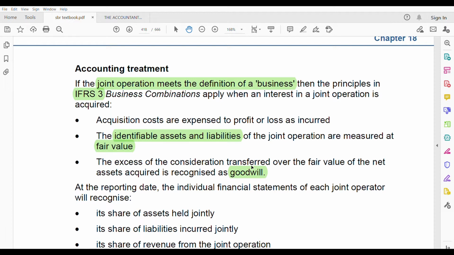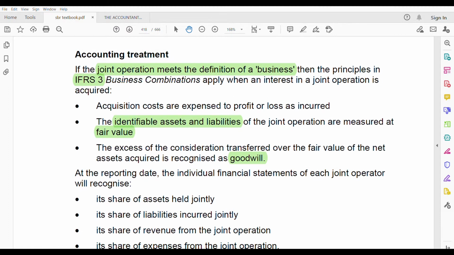Rest everything is the same. So this is the beauty of group accounting. Remember one thing: if you know one standard properly, it will help in the other standards also, when you have to apply the same thing. That shows you should have a very deep understanding and some knowledge of IFRS 3. If you are well versed in IFRS 3, you will be good in other standards also, like for example this one, IFRS 11.